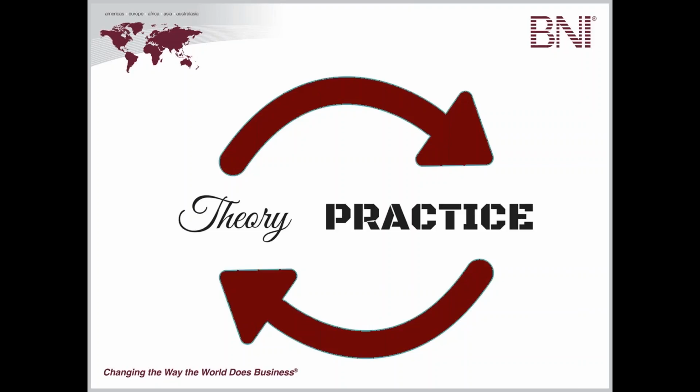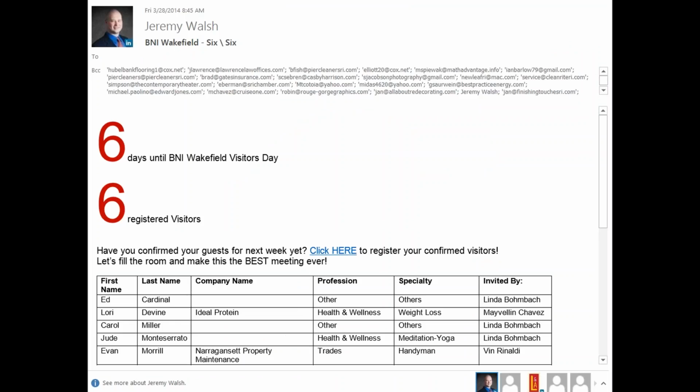But I get back, and I said, well, they say there's going to be about 200 people, but when I look at the visitor registration, we only have 6 visitors registered. So yeah, that's kind of odd. So what I did was I sent out this very simple email to my chapter. I just said, hey, listen, we have this Visitors Day in 6 days, and we only have 6 people confirmed for the meeting. Do me a favor, please register your visitors.